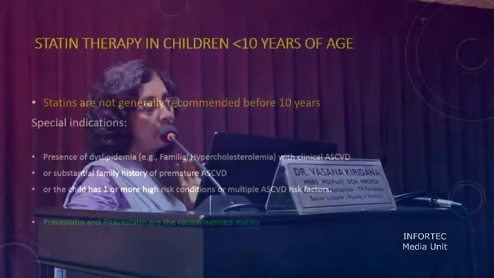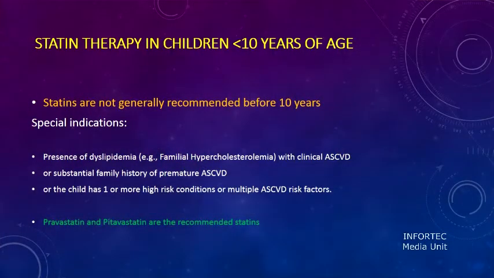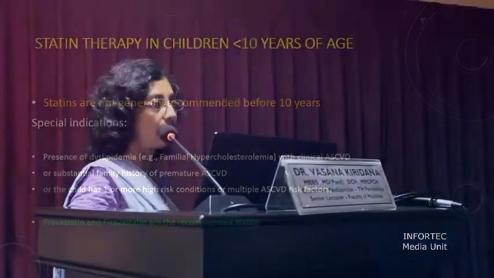So, if a child has high-risk lipoprotein levels in the lipid profile, but the child is less than 10 years, what are we to do? The usual statins that are available in the market are not recommended below 10 years of age. But there are two statins, pravastatin and pitavastatin, which have been used in children and have shown to be safe. However, in our setup, we only try lifestyle modifications. Apart from statins, we can use omega-3 fatty acids in these children.